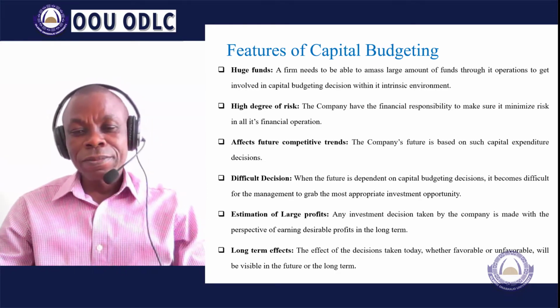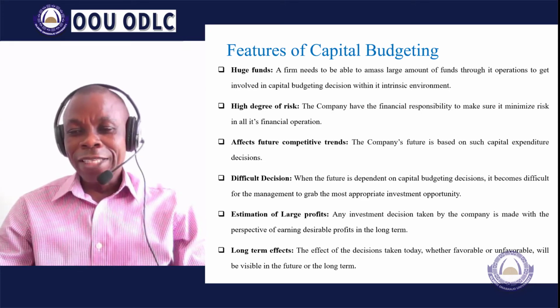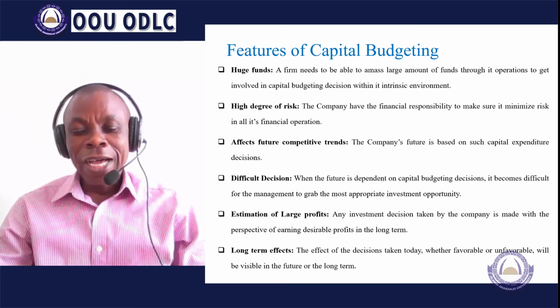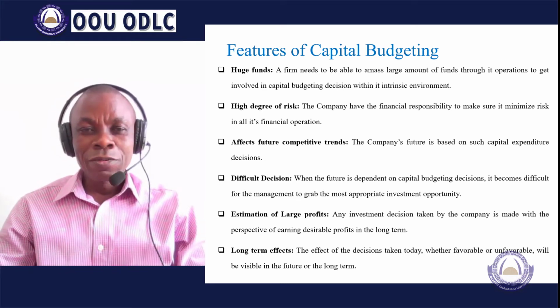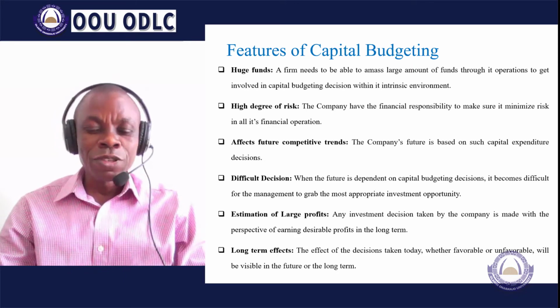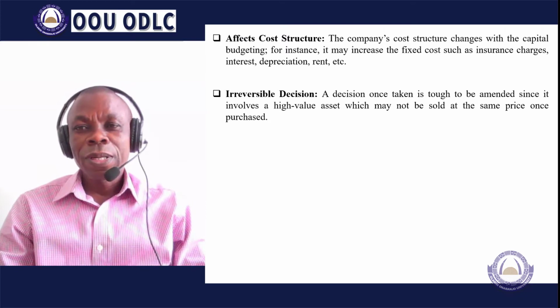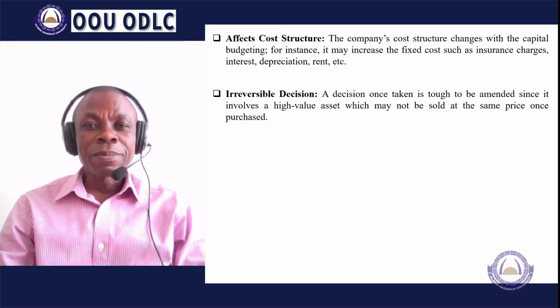Long-term effect. The decision you take today has implications for the long term. Whether it is favorable or unfavorable, it will affect future projects. Long-term projects affect the capital structure of the firm.